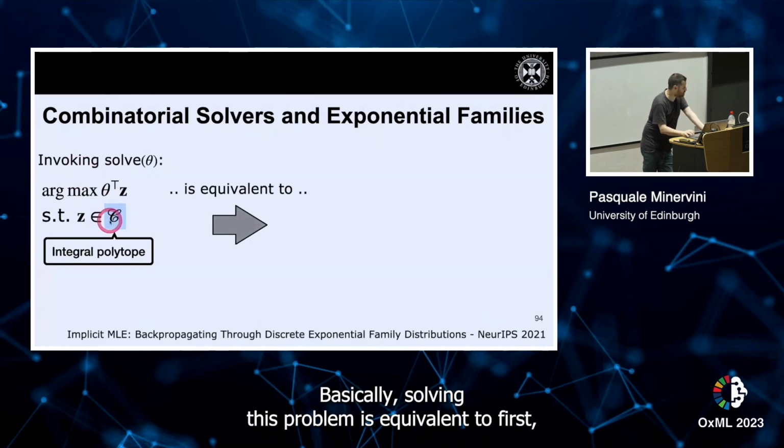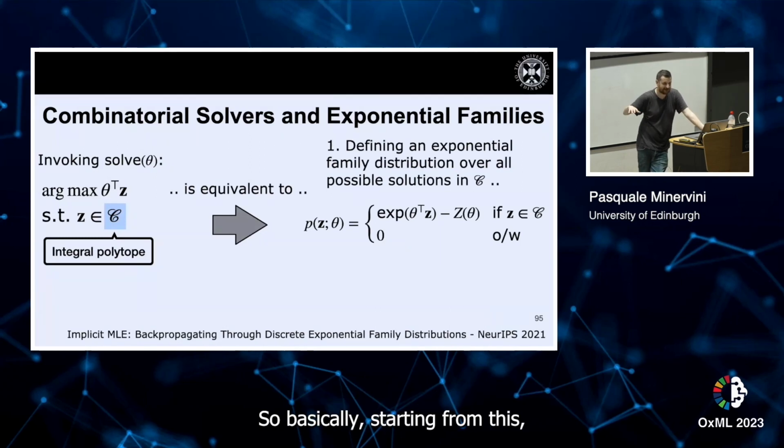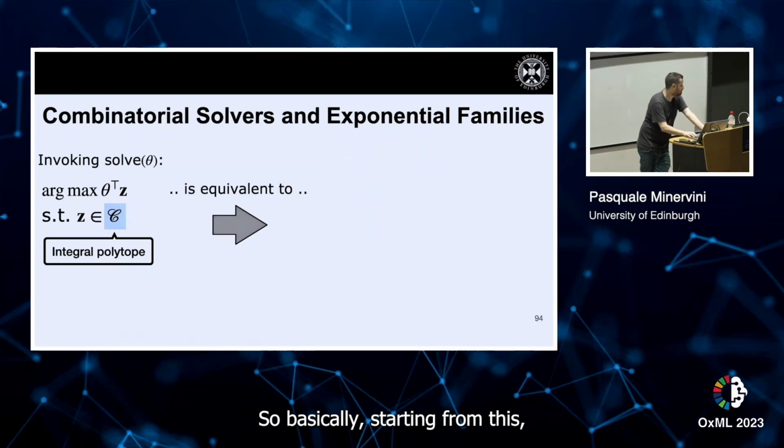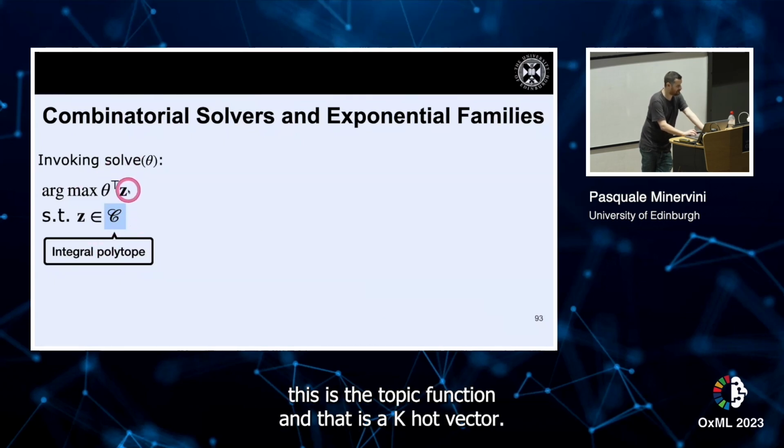Basically, solving this problem is equivalent to first defining an exponential family distribution over all the possible solutions. So, for example, assume this is the top K function, and Z is a K hot vector.